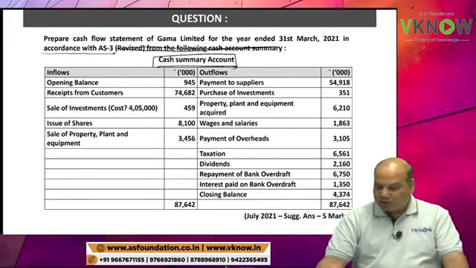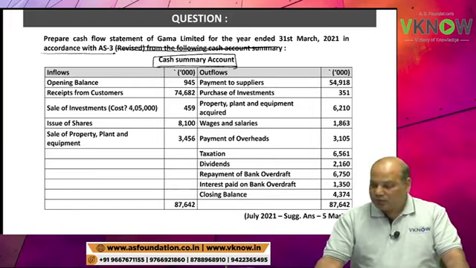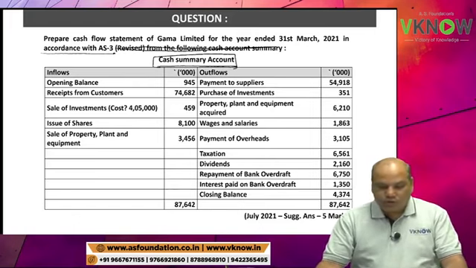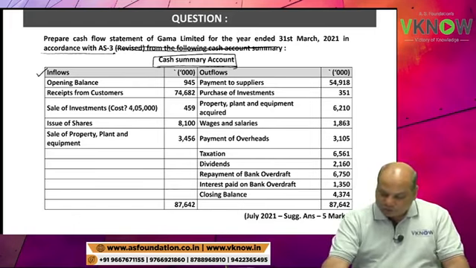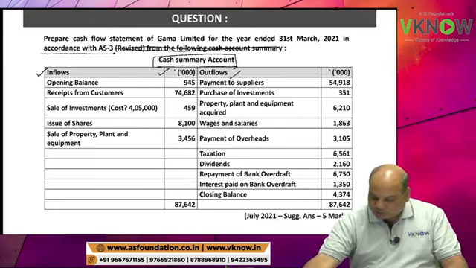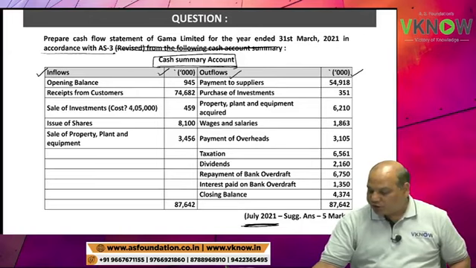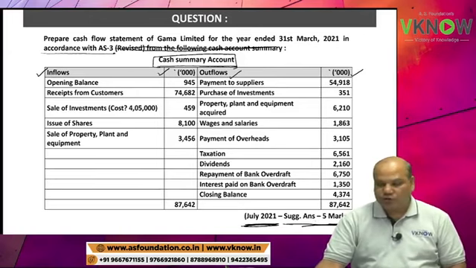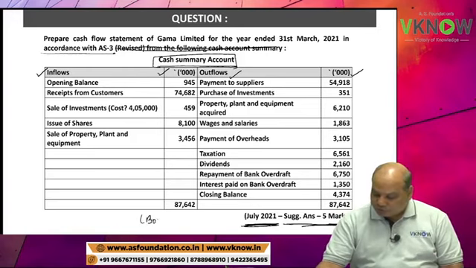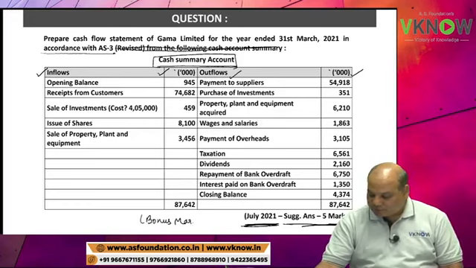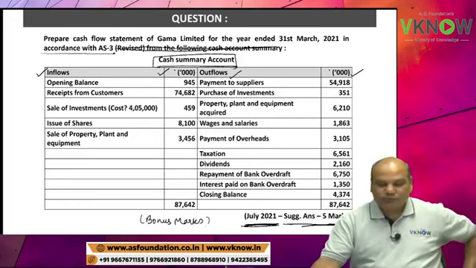Cash summary account. Draw the format like this. Inflow rupees. Outflow rupees. This is July 2021 5 marks exam question. It is a bonus mark. Institute is giving you these marks free with minimum efforts.